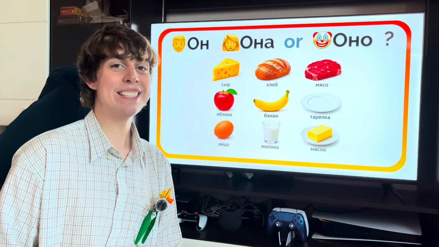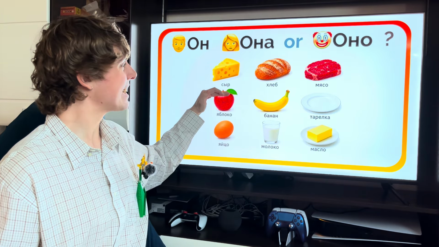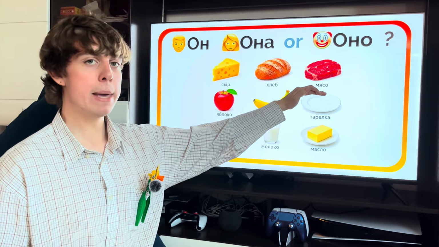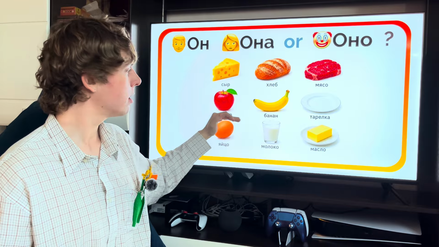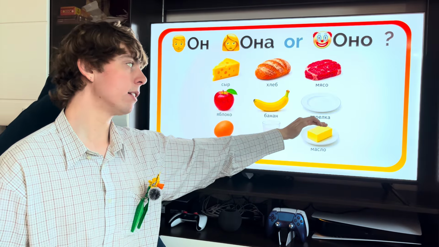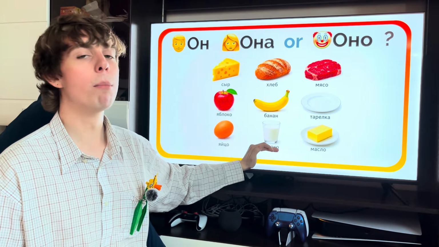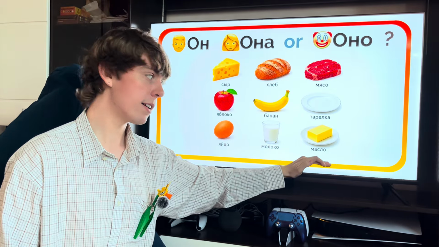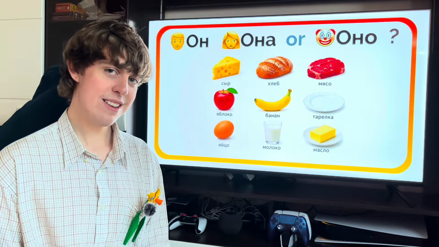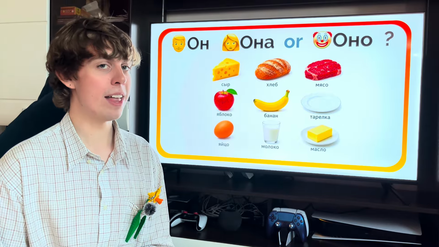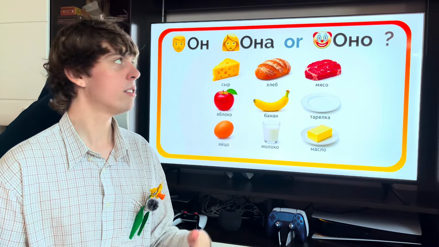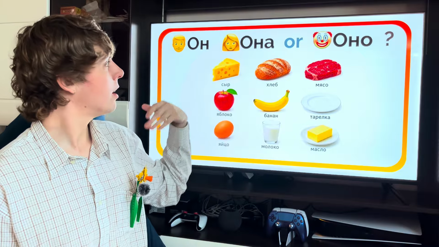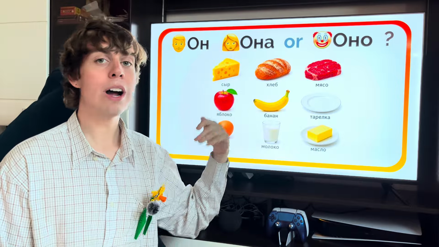Now look at these 9 words. Сыр, хлеб, мясо, яблоко, банан, тарелка, яйцо, молоко, масло. Use the rule that we learned today and decide for each one if it is он, она, or оно.